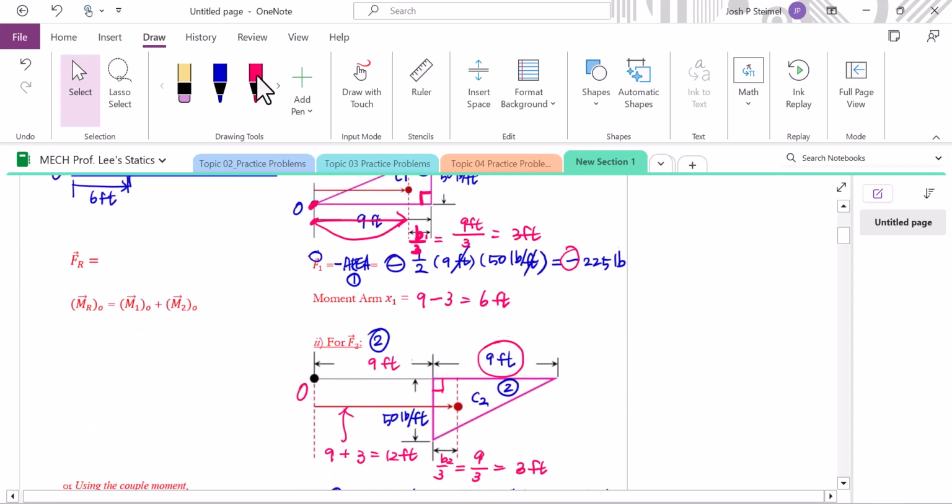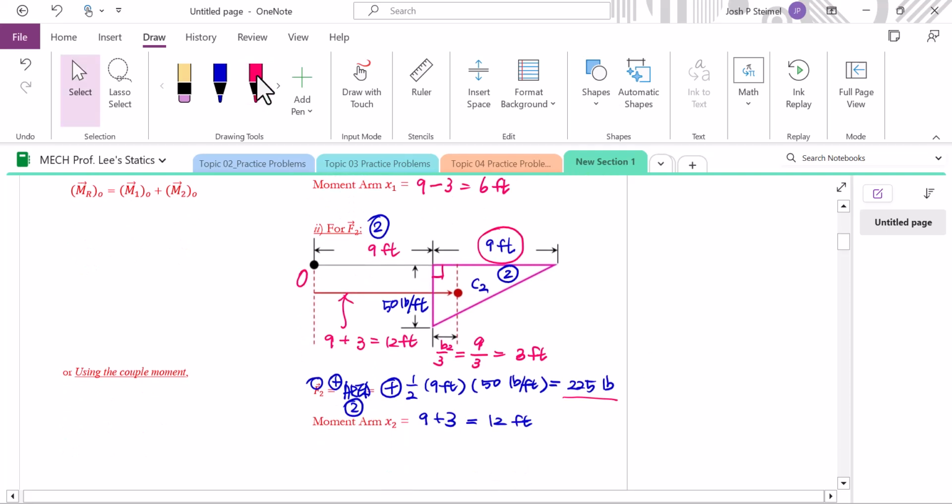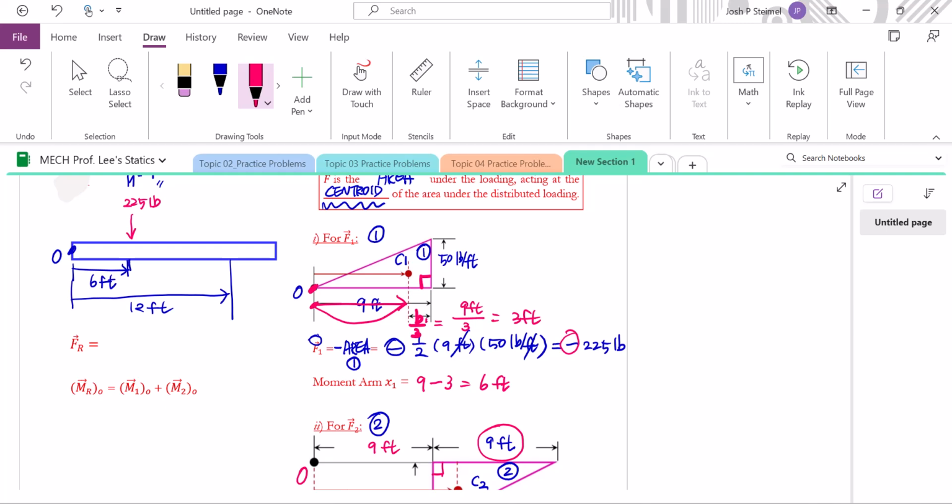Then another force will act from area 2 here. How much? 2 to 5 upward direction because positive here. Where? At 12 feet from the origin. All right, so again, the entire length was 18. Therefore, 12 will be like this. So here will be 12, so 12 feet from the origin. So here, upward direction, how much? 2 to 5 pounds will act from the distributed loading of the area 2.